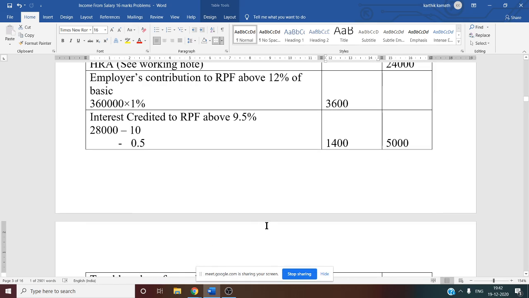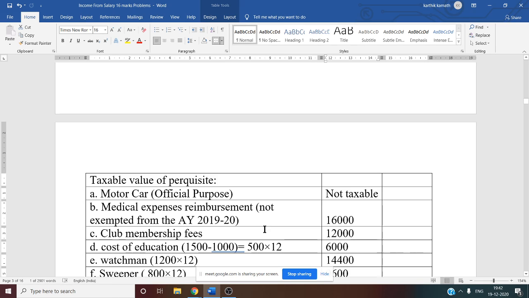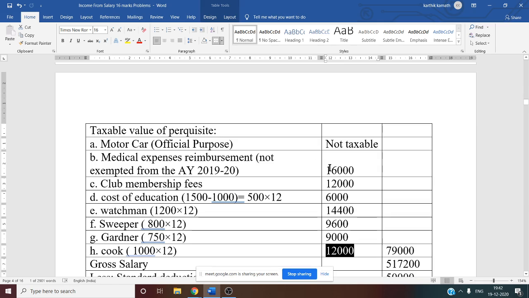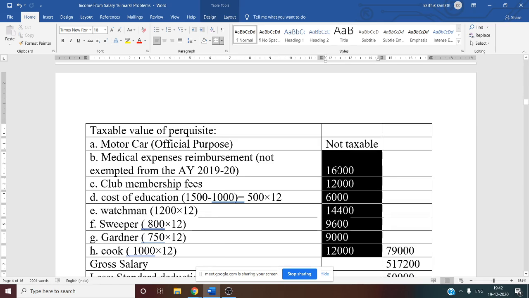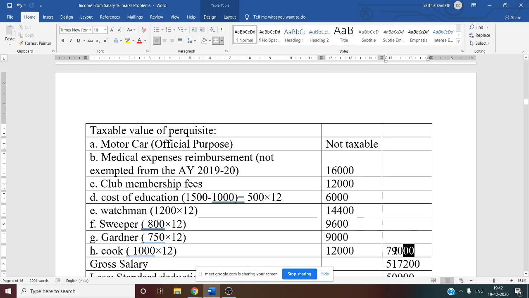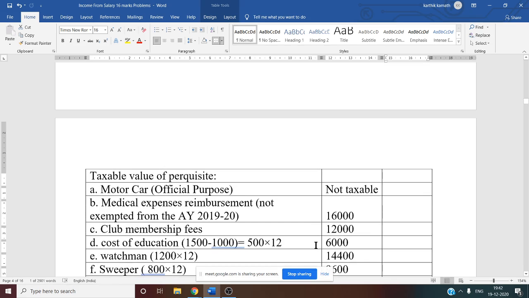Now we want the total value of the perquisite. To get the total value of the perquisite, from motor car till cook, you have to add all these things: 16,000 plus 12,000 plus 6,000 plus 14,400 plus 9,600 plus 9,000 plus 12,000. The final amount of the taxable perquisite, you have to write in the outer column, that is 79,000. So now 79,000 we have written in the outer column.